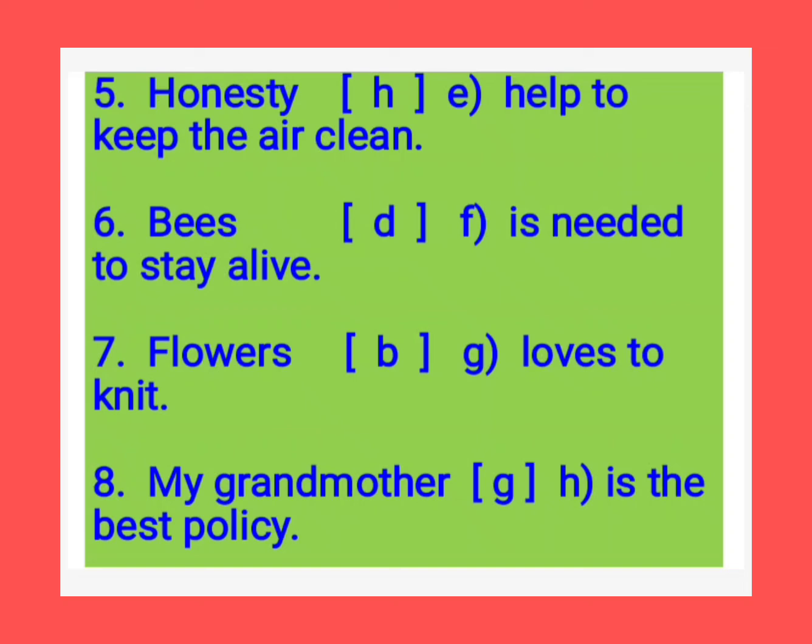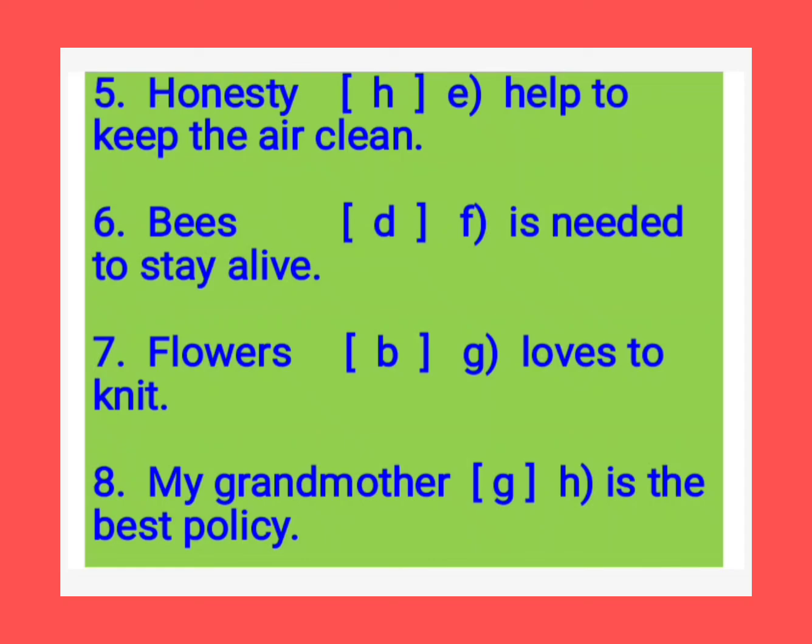E, help to keep the air clean. And F, is needed to stay alive. And G, loves to knit. H, is the best policy.